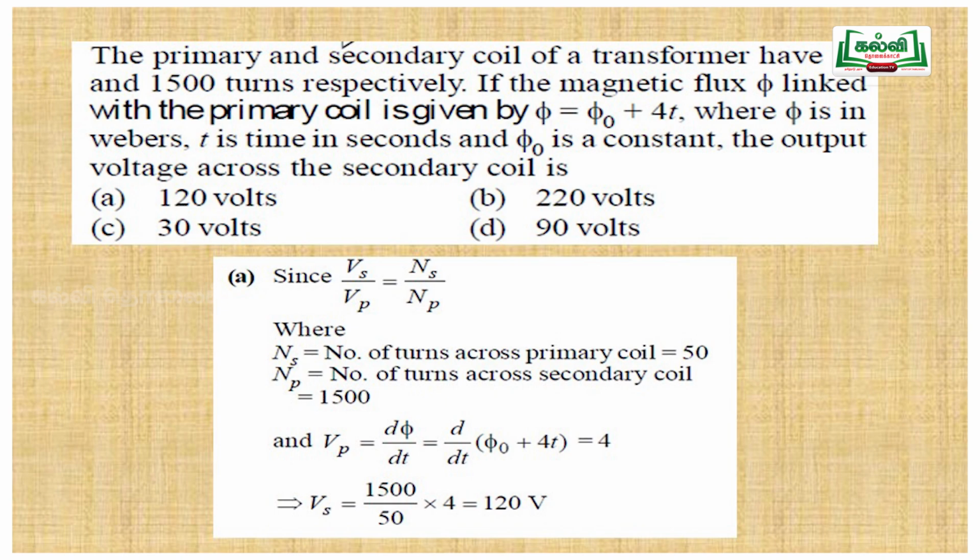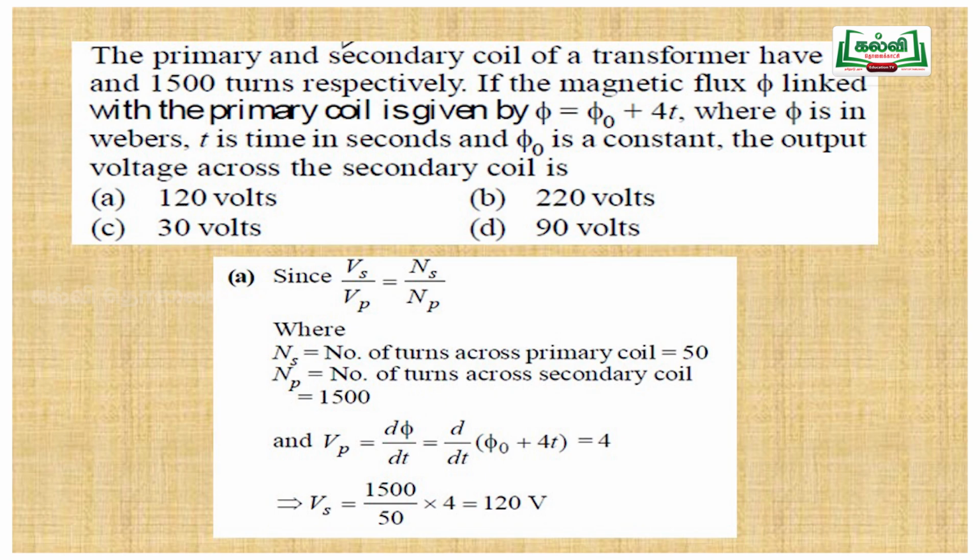If the magnetic flux phi linked with the primary coil is given by phi equal to phi naught plus 4t, where phi is in Webers and t is in seconds and phi naught is a constant, what will be the output voltage across the secondary coil? They are asking for ES, that is the secondary voltage, that is the output voltage.